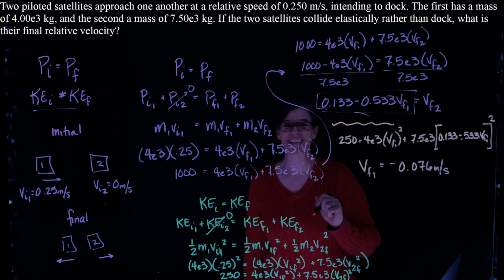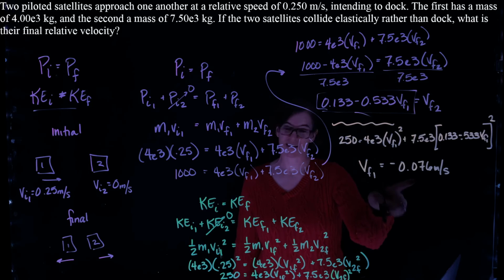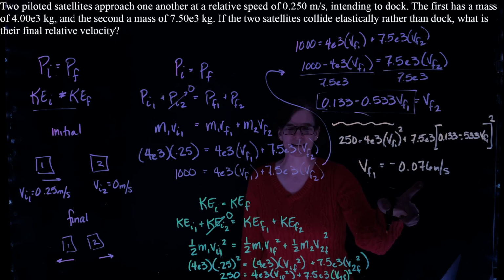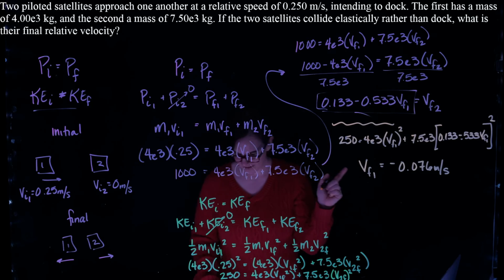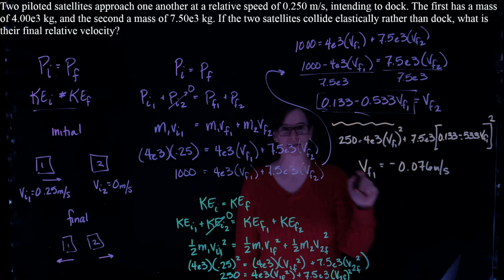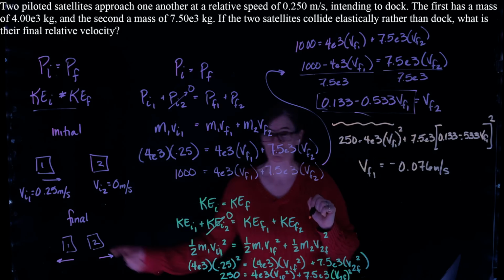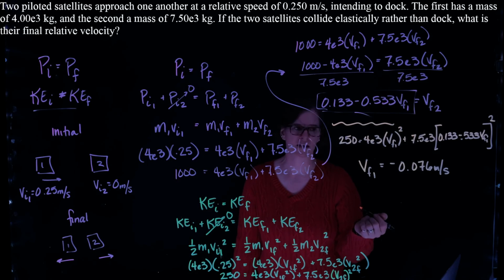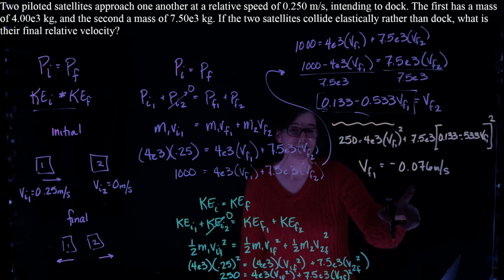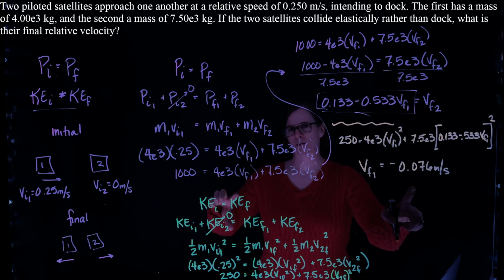One of those solutions isn't going to make any sense, but the other one does. This one's the one that makes sense. First, we predict that it's going to be going in the opposite direction. The other one doesn't make sense because its value is super close to 0.25 meters per second. So this is the only one that physically makes sense for our situation.